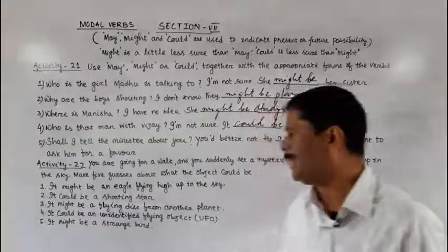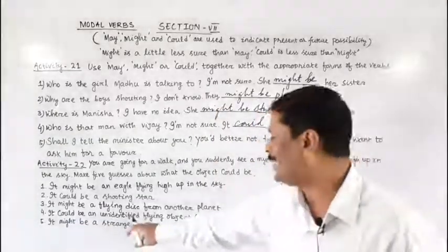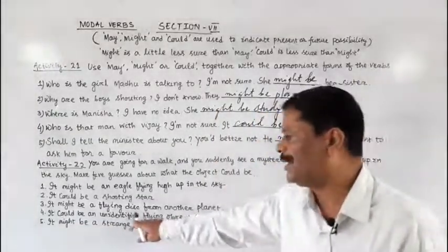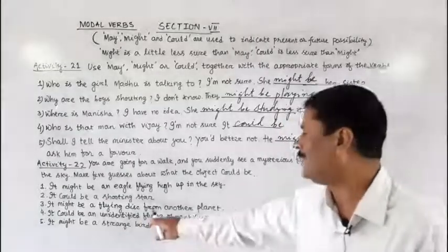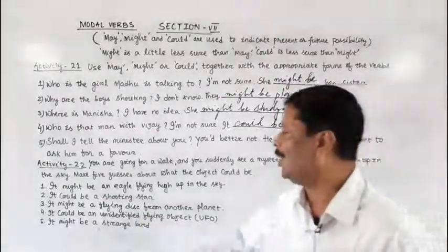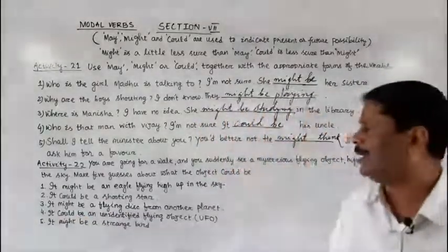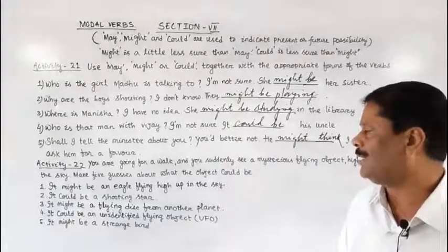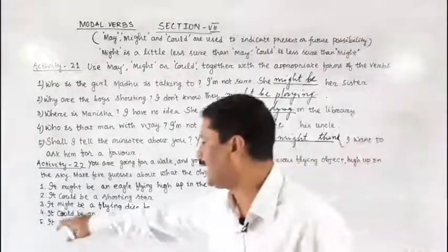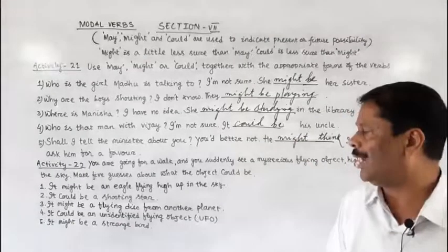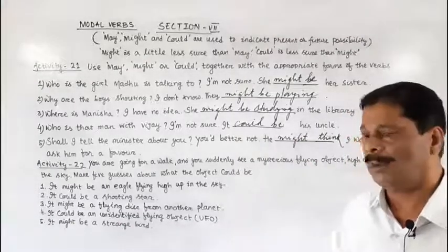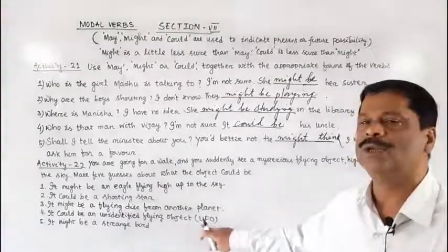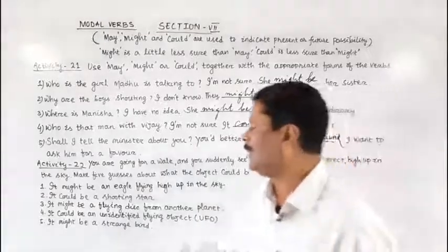Then it could be an unidentified flying object, or it may be an unidentified flying object. In short, we say UFO.